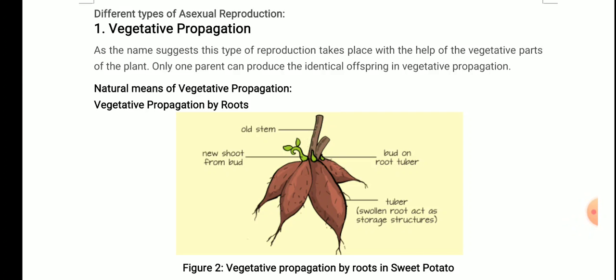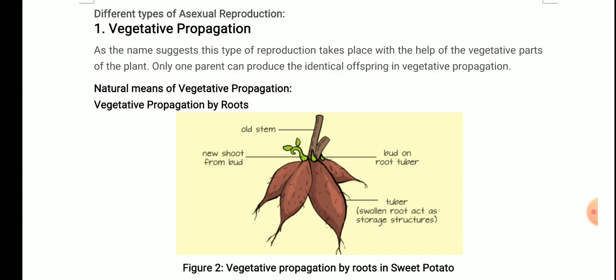Now this is very important: one parent. What is it saying about one parent? In sexual reproduction you need two parents, a male and a female. But in asexual reproduction only a single parent can produce the offspring. And remember, the offspring produced will be identical to the parent itself, because there will be no variation or changes. The changes are just because of sexual reproduction. So only one parent can produce identical offspring in vegetative propagation.